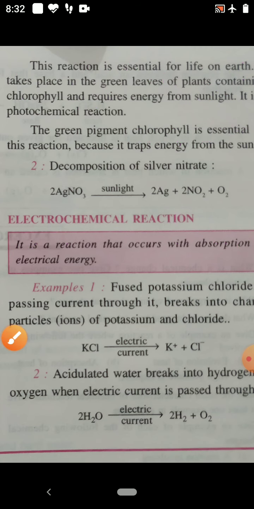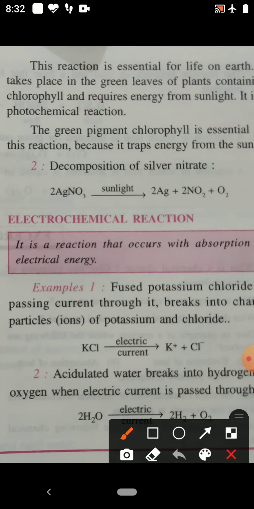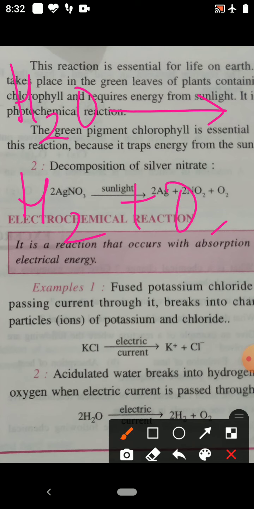Likewise, when electric current is passed through acidulated water, water also breaks into hydrogen and oxygen on passing electric current. So these are the examples of electrochemical reactions.